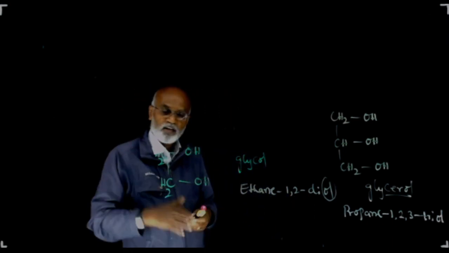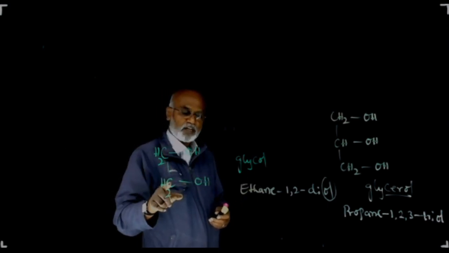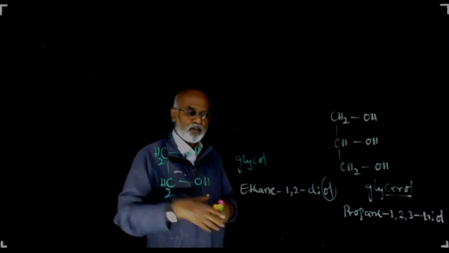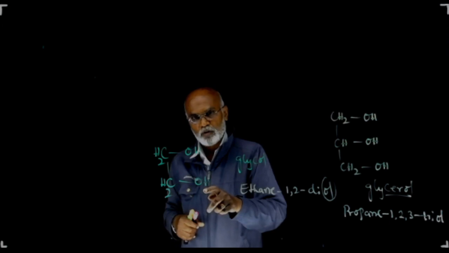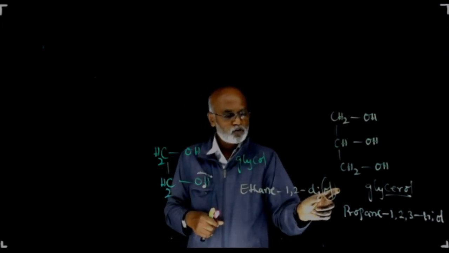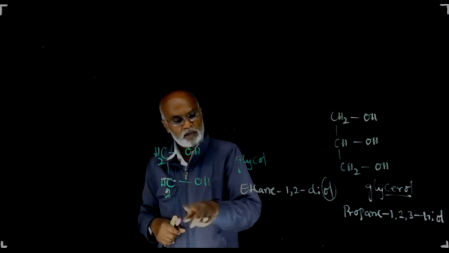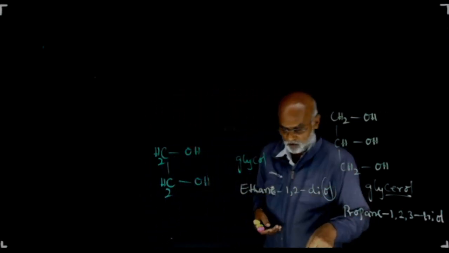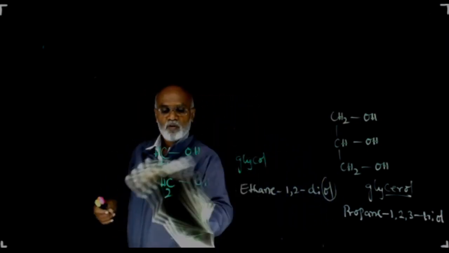Ethane, the root word eth is because of 2 carbon atoms. The primary suffix ane is because of the carbon-carbon single bond. Di means there are two OH groups. Ol indicates the OH group. Out of 2 OH groups, one is at the first carbon atom, the other is at the second carbon atom. Ethane 1,2-diol is the IUPAC name. Propane 1,2,3-triol is the IUPAC name of the other molecule.